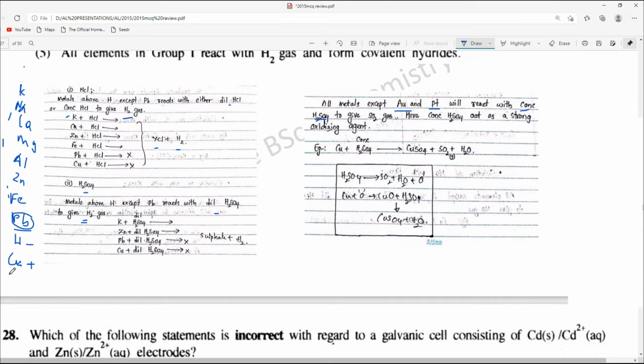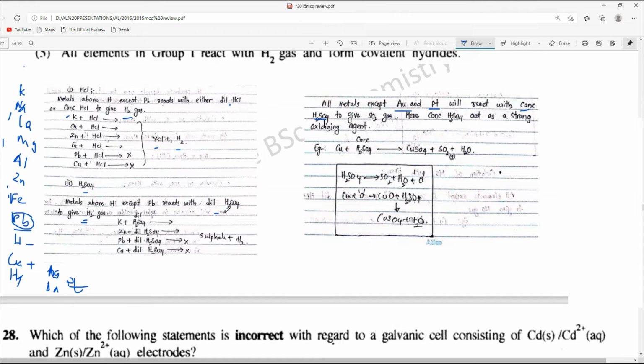and then you have mercury, silver, and so on. This is very common, and there are many songs to remember this. As you wish, you can remember the reactivity of these elements by using this concept.